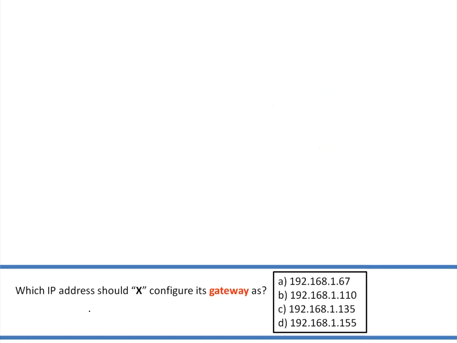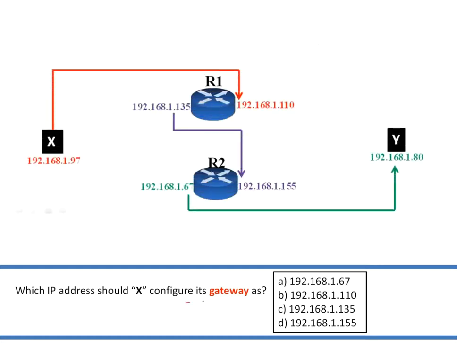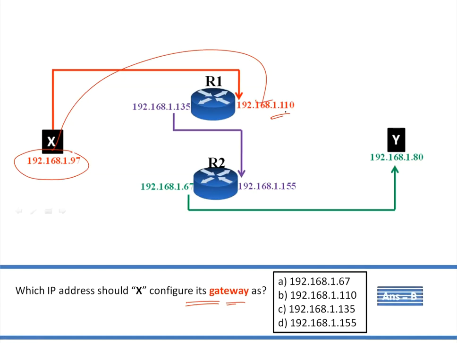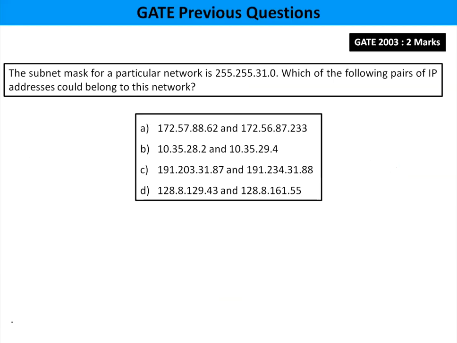Second question, which IP address should X configure its gateway as? For X, the router will be this 110, guys. For Y, the router will be 67, guys. That is how you have to make the connections, guys. Clear? Yes. Now continue with the next question.